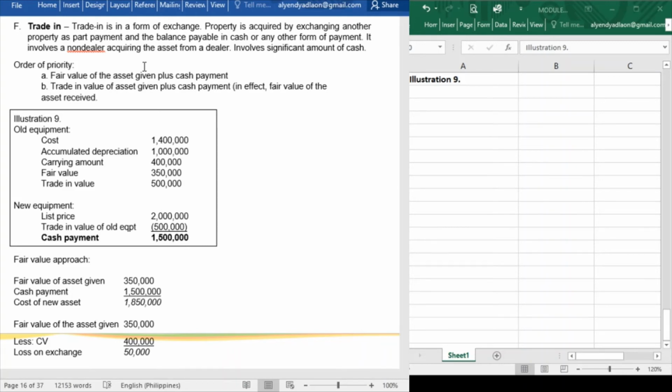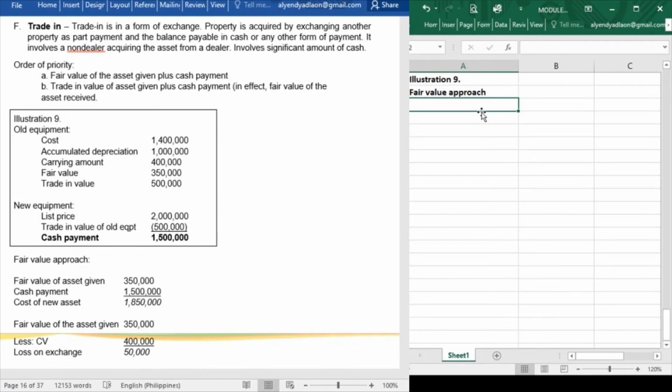Let us answer illustration 9. Okay, so we have here old equipment and the new equipment. Now, how do we journalize if we are going to purchase new equipment and trade in our old equipment? First priority is the fair value of the asset given plus cash payment. So, class, the fair value of the asset given plus cash payment is what we call the fair value approach. And take note, this is our first priority in measuring our traded merchandise.